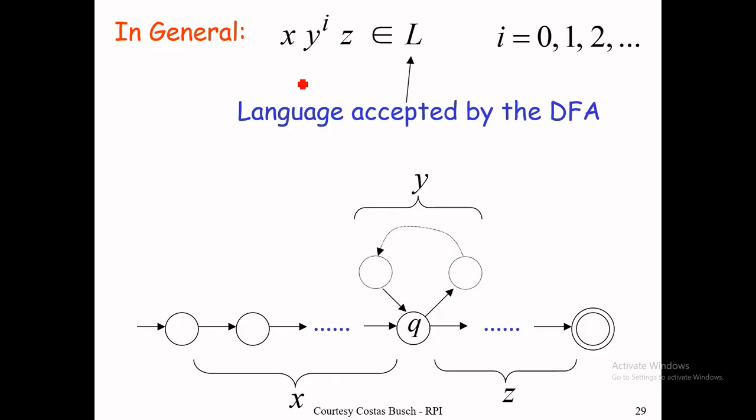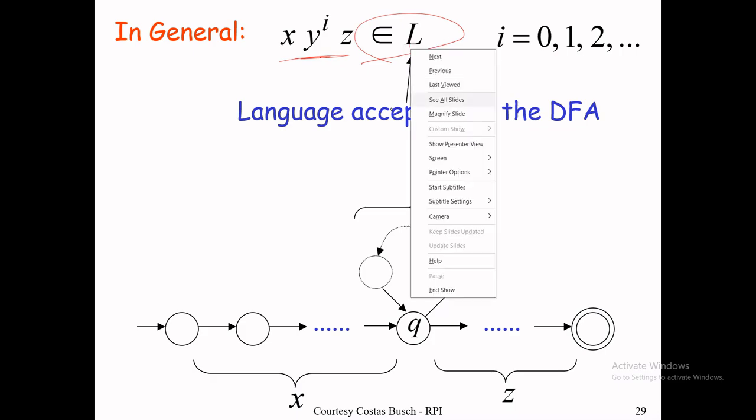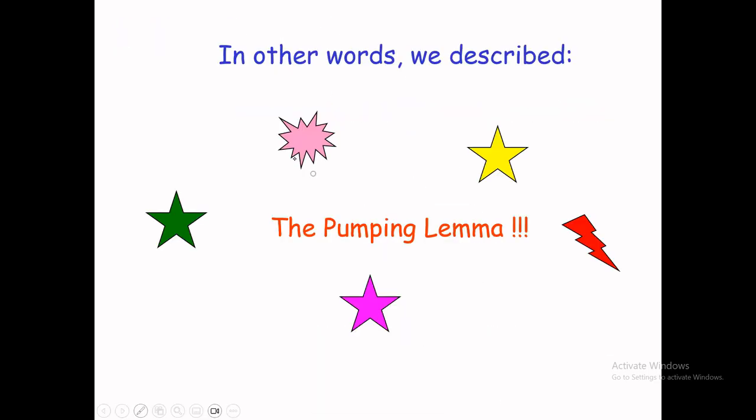So if the strings have the pattern, we say the string belongs to L, it means regular language. If the string does not belong to L, it means the language is not regular. That's the pumping lemma. So the pumping lemma has some conditions that I mentioned. The length of y should be greater than or equal to 1. The length of xy should be less than or equal to the number of states.